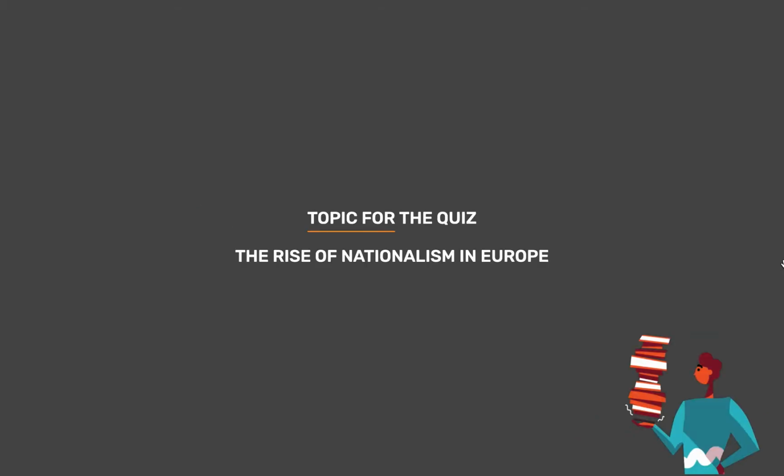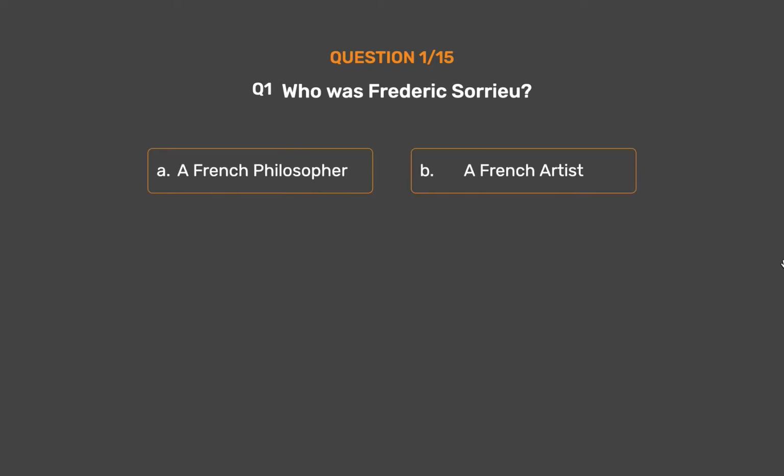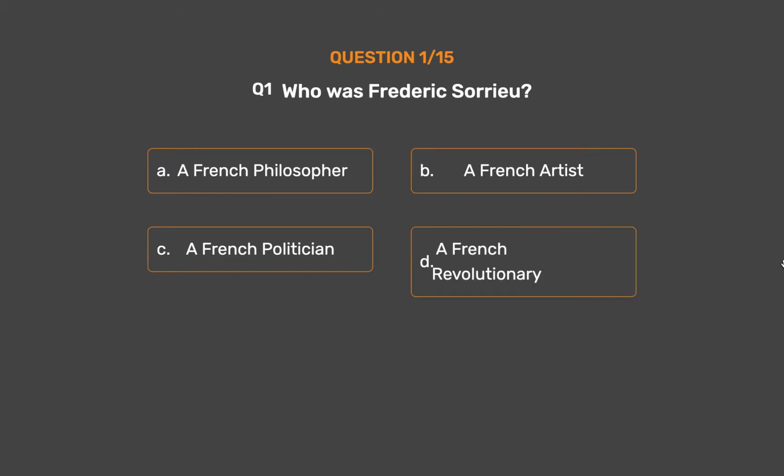Topic for today's quiz is the rise of nationalism in Europe. Question number 1. Who was Frederic Sorrieu? Option A. A French philosopher. Option B. A French artist. Option C. A French politician. Option D. A French revolutionary.